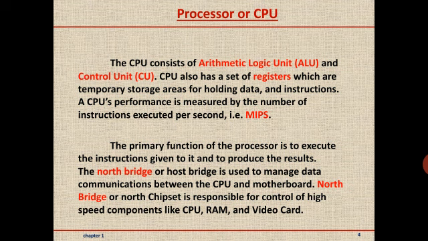The CPU, as we have discussed, contains arithmetic and logic unit, which performs arithmetic calculations. Control unit controls and coordinates the activity of the various units of the computer, and the speed of the computer is measured in MIPS, that is million instructions per second.